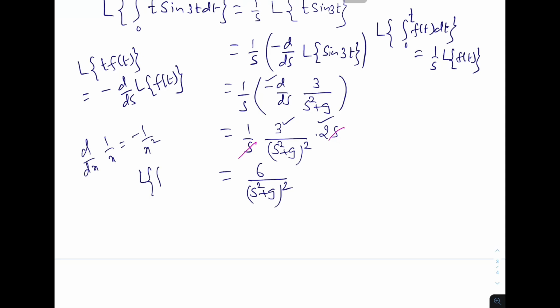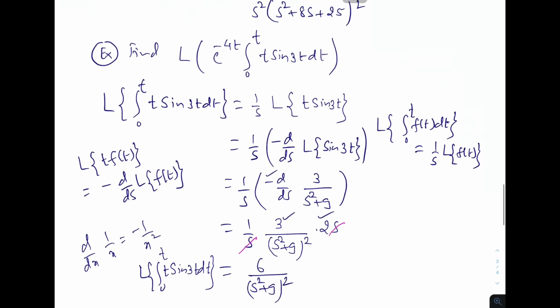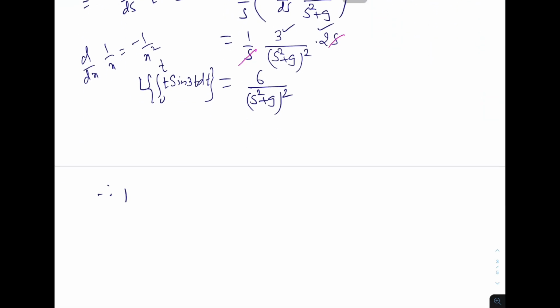This is Laplace transformation of integration 0 to t t sin 3t dt. But we want Laplace transformation of e power minus 4t times integration 0 to t t sin 3t dt.